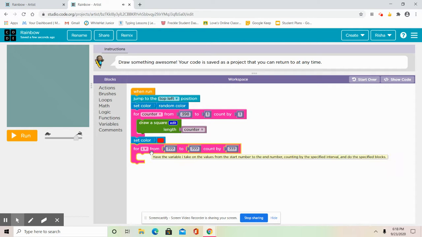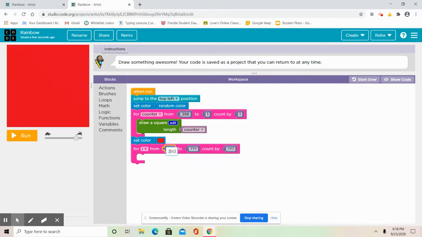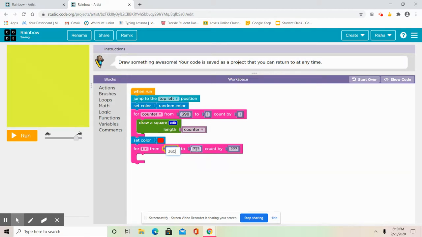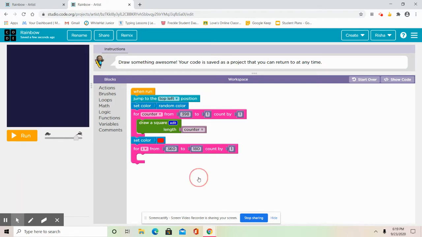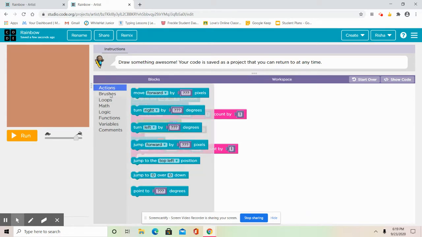I'm going to just keep this to I. Then I'm going to set it to 360. The first interval is going to be 360. Second interval is going to be 180, count by 1.